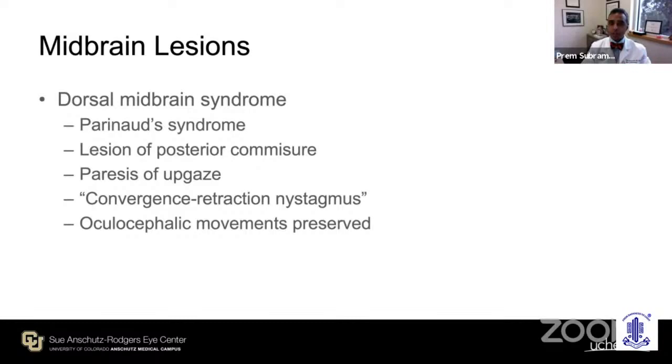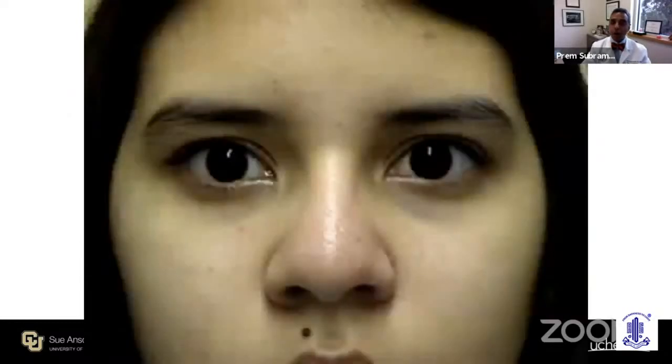The compression by a dorsal midbrain tumor or a pineal tumor leads to a combination of a paresis of up gaze, producing the so-called convergence retraction nystagmus, along with pupillary dysfunction, light near dissociation, eyelid retraction. Oculocephalic maneuvers are preserved, though.